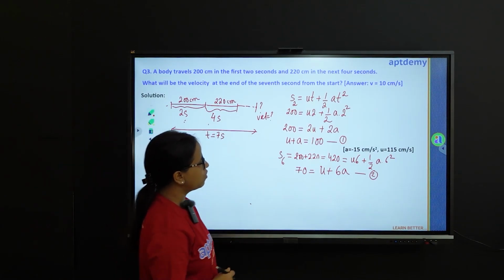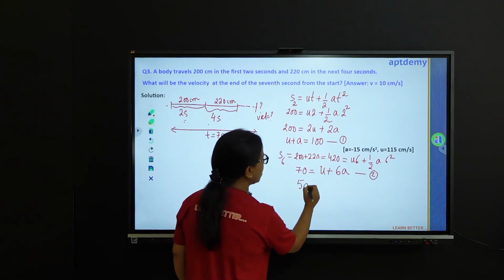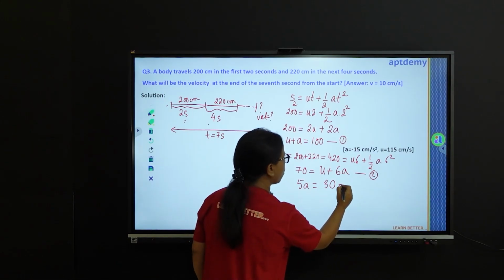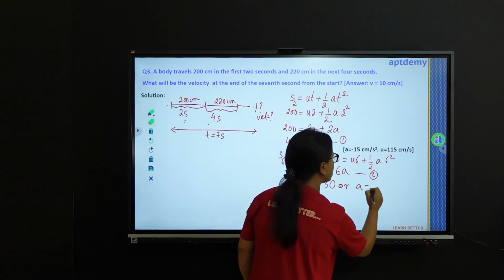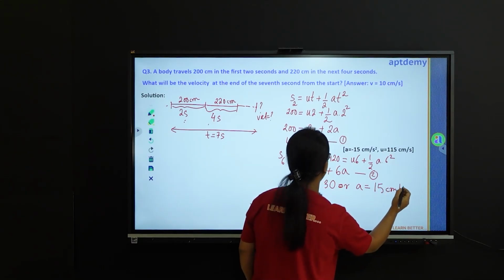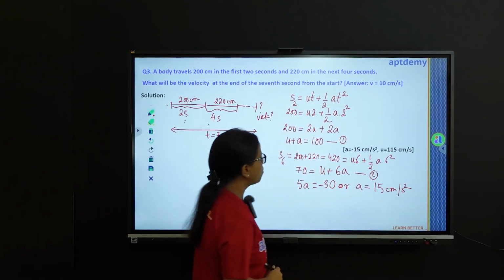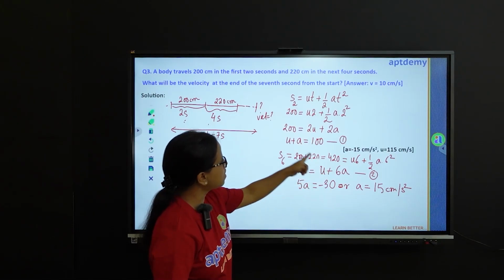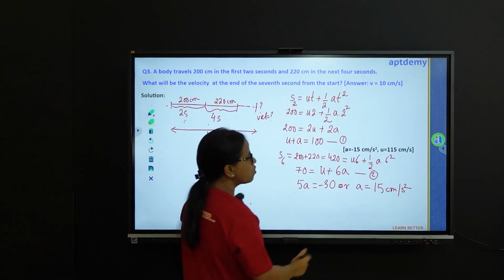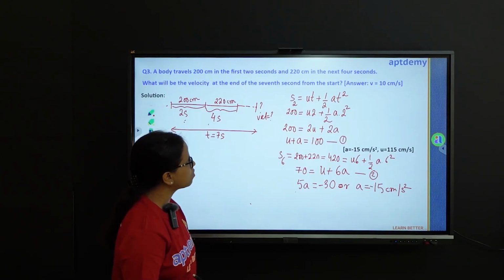If we try to solve these two equations, we will get 5a equals minus 30, or we can write a equals minus 6 centimeter per second square. This is minus 30, because you can see it is 6a minus a, 5a, and then 70 minus 100, which is minus 30. So we have a negative acceleration of centimeter per second square.